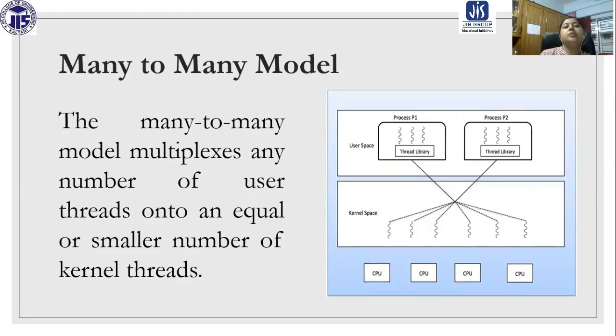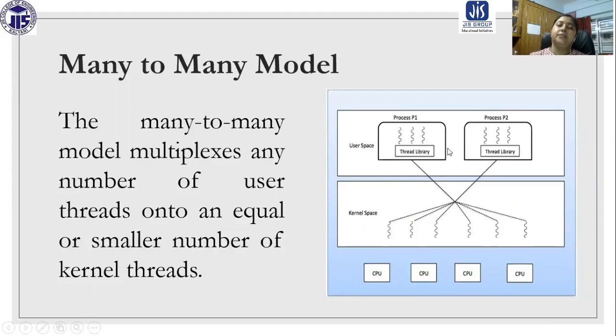Firstly, we are going to discuss the many to many model. The many-to-many model multiplexes any number of user threads onto an equal or smaller number of kernel threads. You can see the user threads are mapped with the kernel threads in many to many mode.